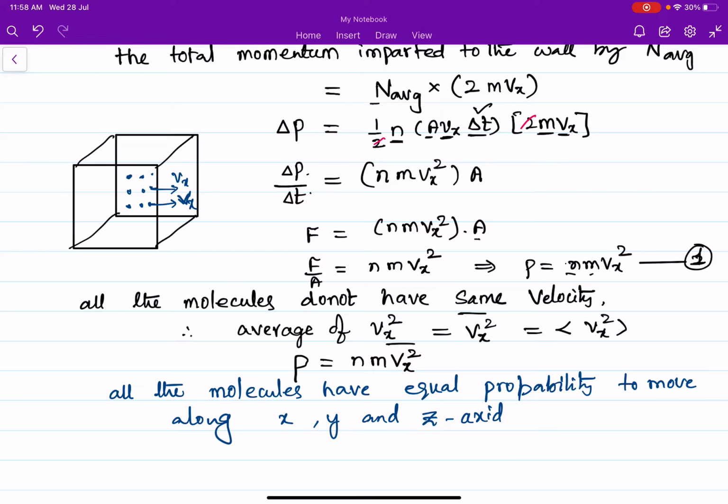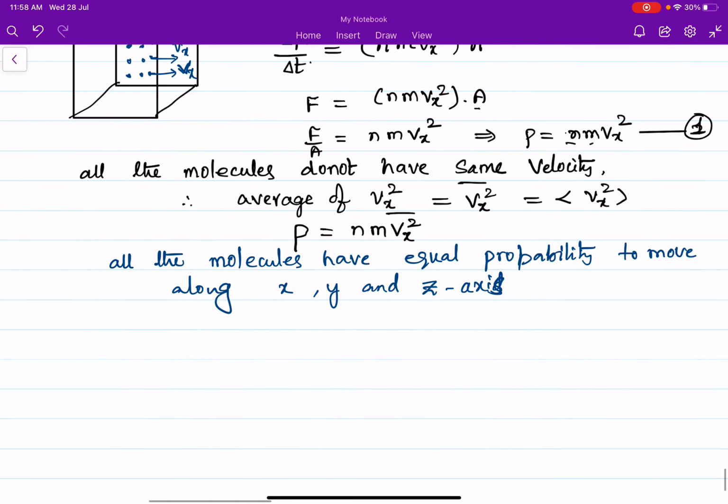So the probability to move along the x-axis, the y-axis and the z-axis is the same. So here Vx square average is equal to Vy square average is equal to Vz square average. We can assume like this.